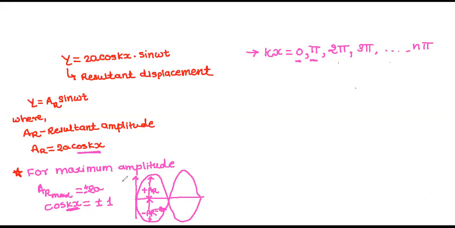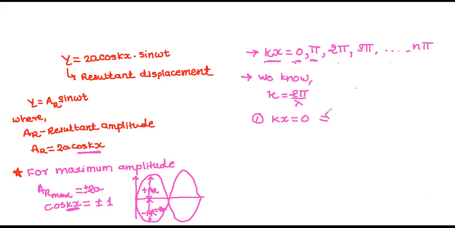Akshita, what is the k value? Tell me. 2 pi by lambda. Very good, we know k is equal to 2 pi by lambda. Super. Now if I substitute, first case, here kx is equal to 0.